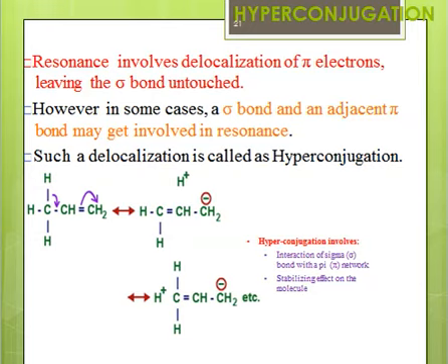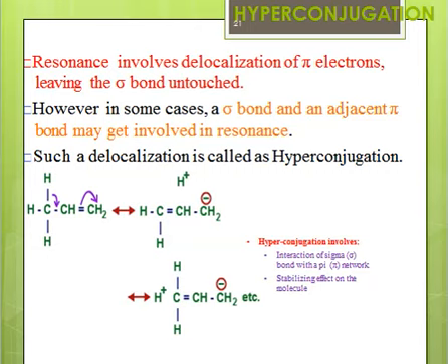Hyperconjugation is very closely related to resonance. The only difference is that resonance involves the delocalization of only pi electrons, while the sigma bond remains untouched. The sigma bond is not affected by resonance, but in hyperconjugation, it's actually the sigma bond which is delocalized.